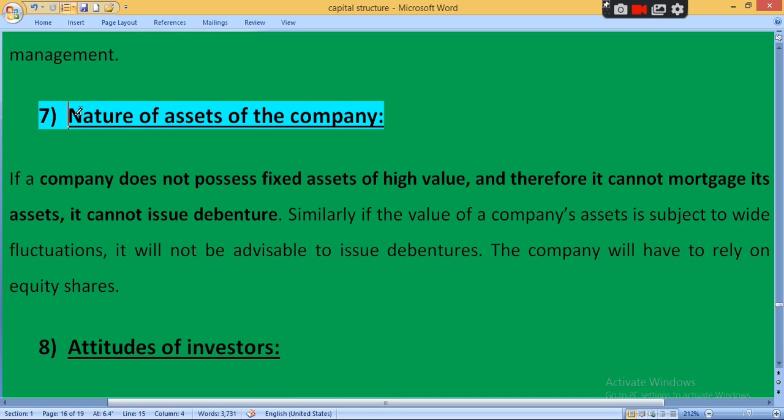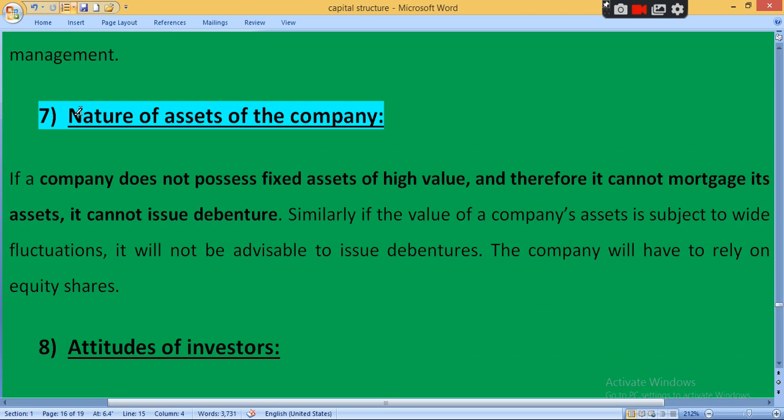If the company issues secured debentures, to whom does it give its fixed asset? The debenture holder. And if the company in future cannot pay interest, the debenture holder has the authority to sell out the property and recover the outstanding remaining amount. Similarly, if the value of the company's asset is subject to wide fluctuation, it will not be advisable to issue debentures. So if you have fixed assets, then and only then you should prefer debentures.